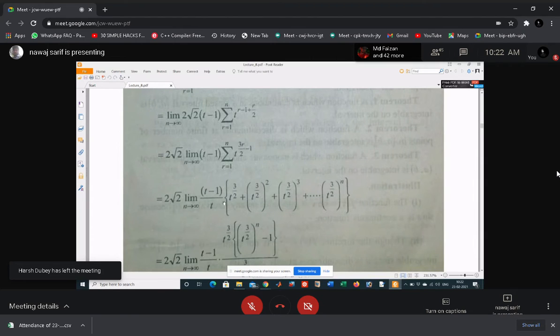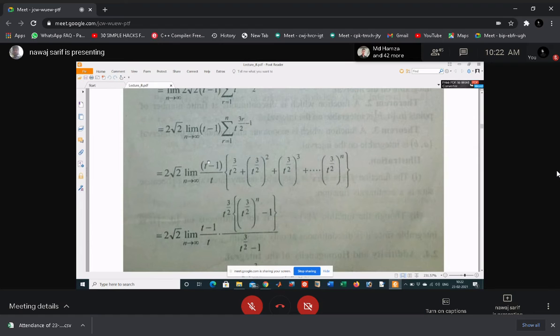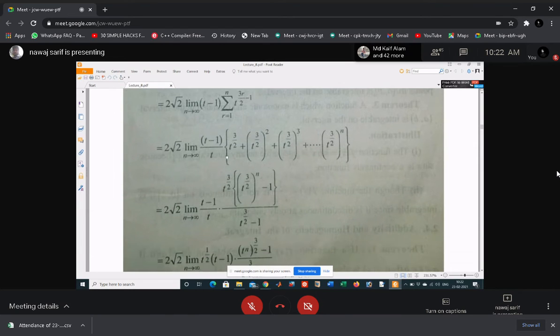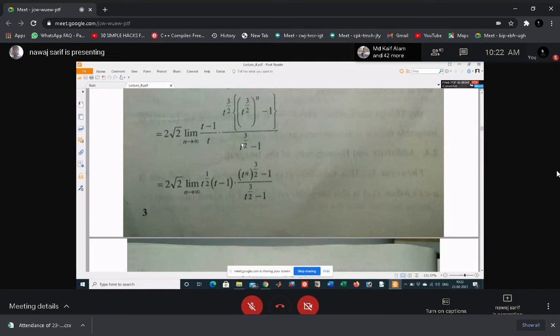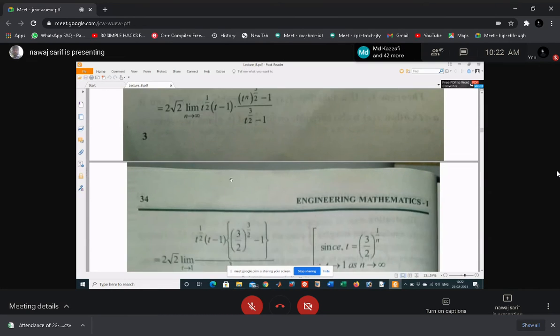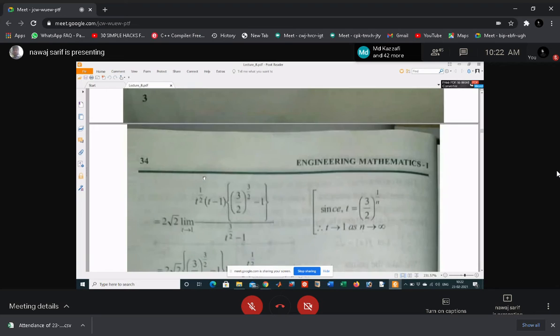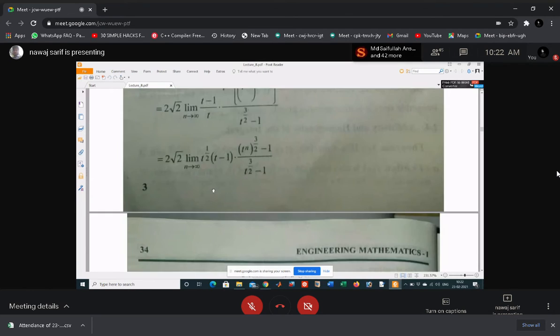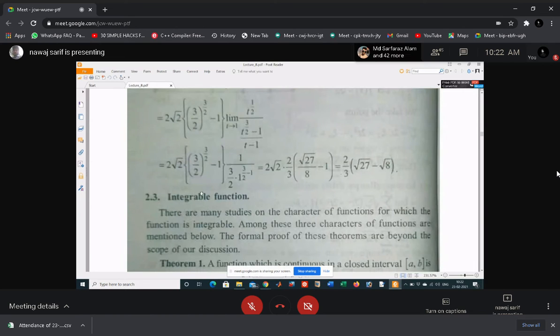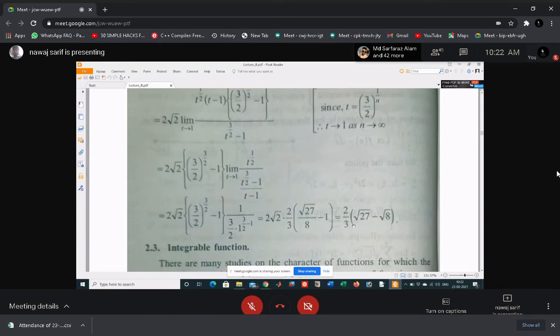Okay, and expand this one. Okay, and this is just a series, and as n tends to 0, you can get the sum of this expression. Okay, so just simplify this series. Okay, you will easily see this one. Finally, you will get the answer.